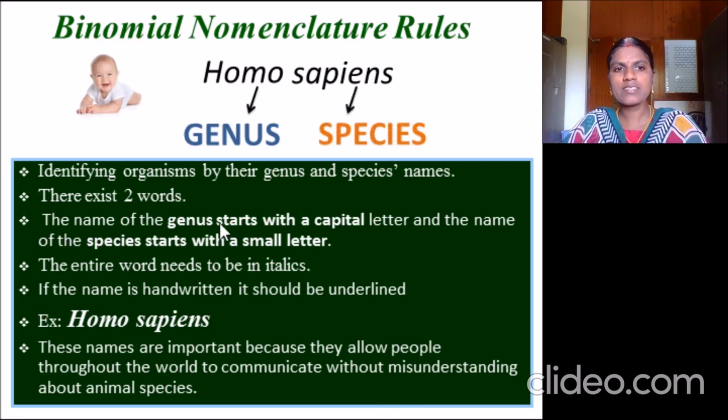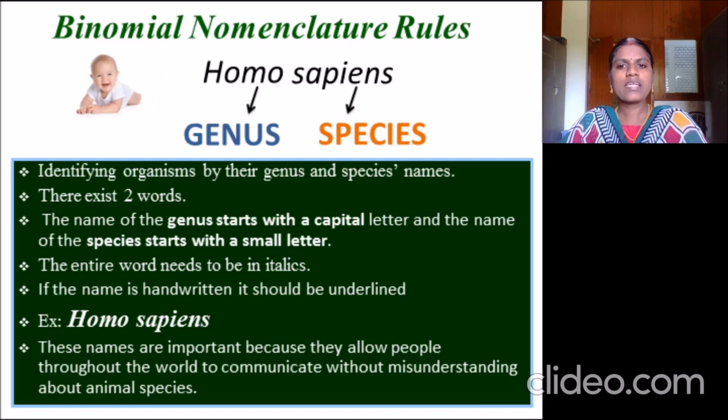The name of the genus starts with a capital letter and the name of the species starts with a small letter. The entire name needs to be in italics. This is important. If the name is handwritten, it should be underlined. Here it was typed. If it is handwritten, it should be underlined. That is very important. Example, Homo sapiens. I had told you.